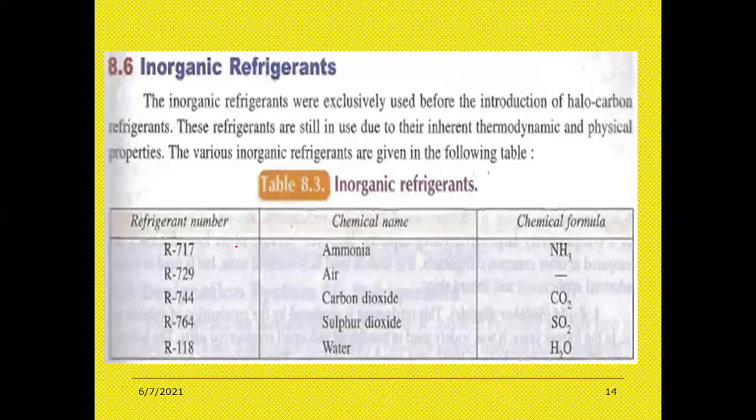The various inorganic refrigerants which we use for refrigeration systems are, see the refrigerant number R717. It is designated as R717, which means ammonia. The chemical formula is NH3. Refrigerant R729 means air.